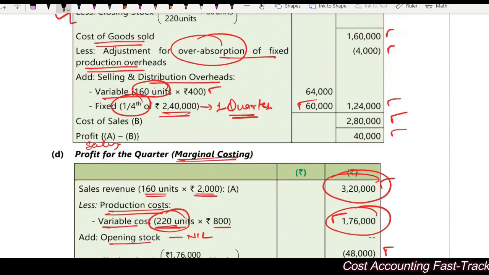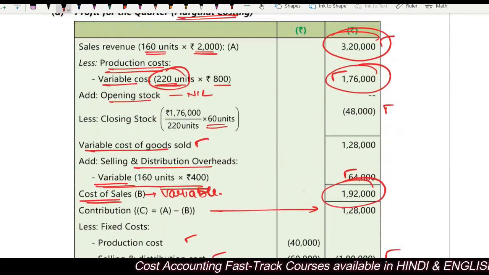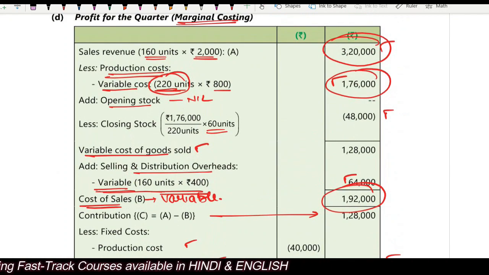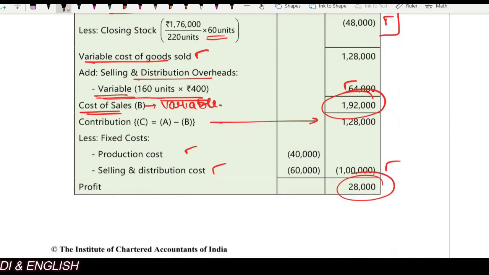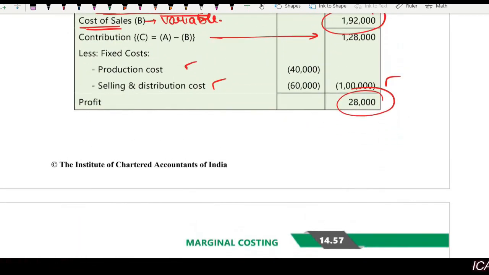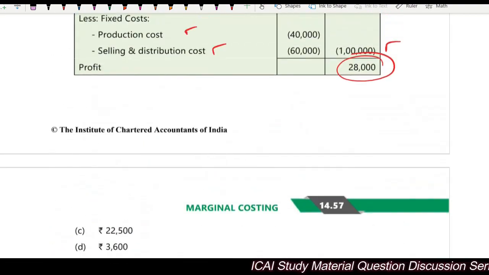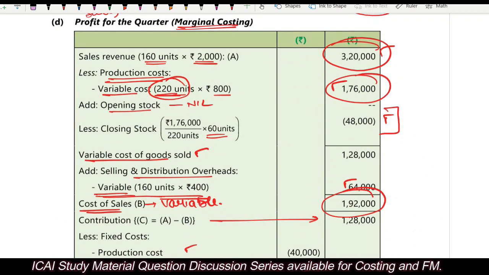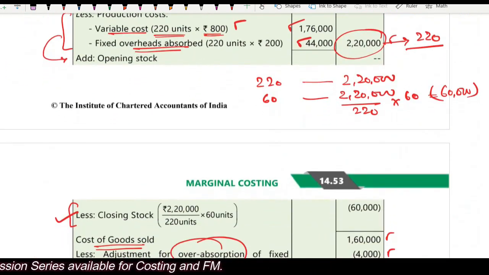Now under absorption costing, my profit was 40,000 and here my profit is 28,000. Now where is the difference? The major difference here is in the valuation of this closing stock, isn't it? In the production cost, absorption we have done, that is fine, right? So the major difference is in the closing stock, right? This is how you have to prepare the statements under absorption costing and under marginal costing.